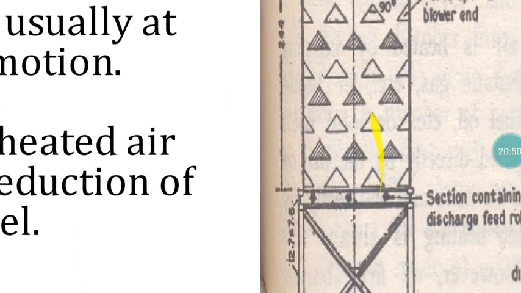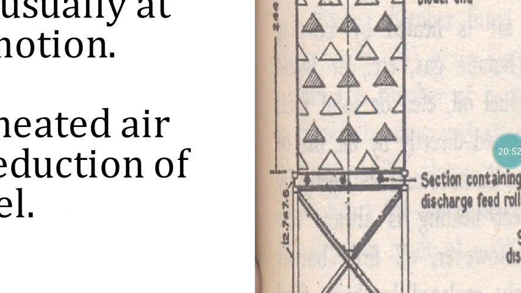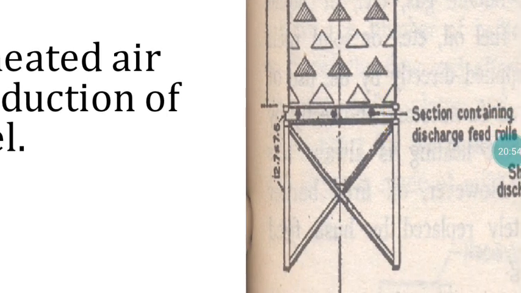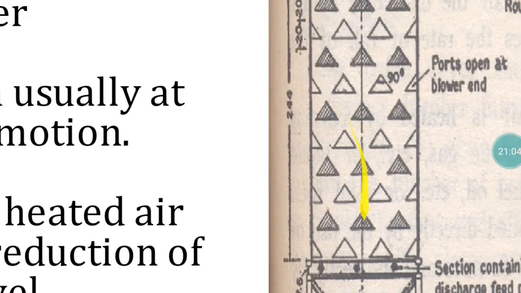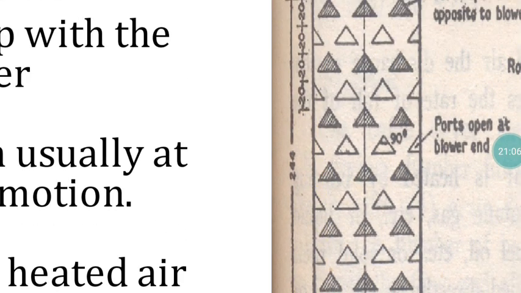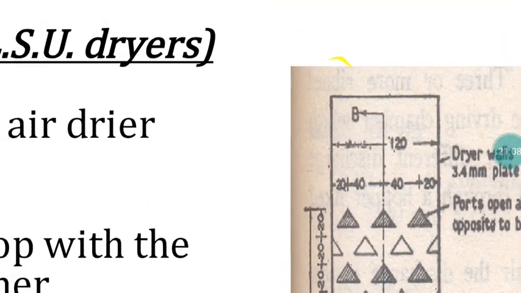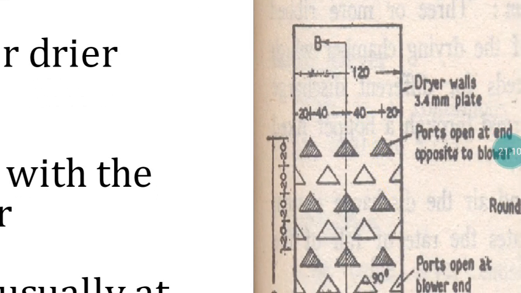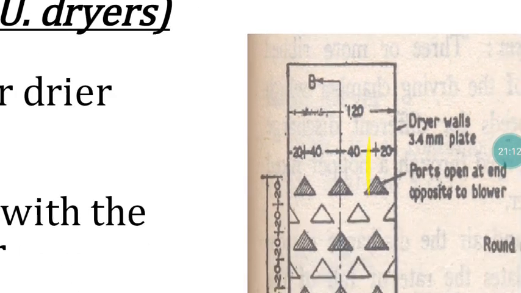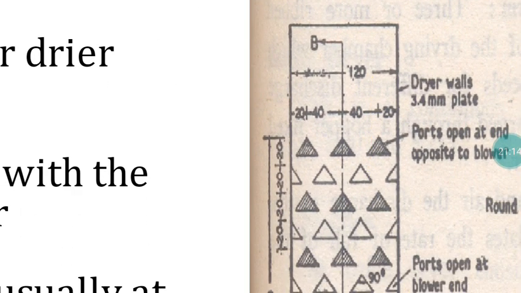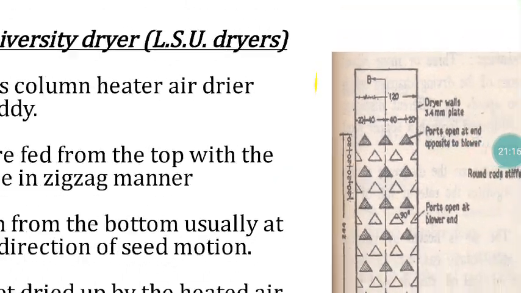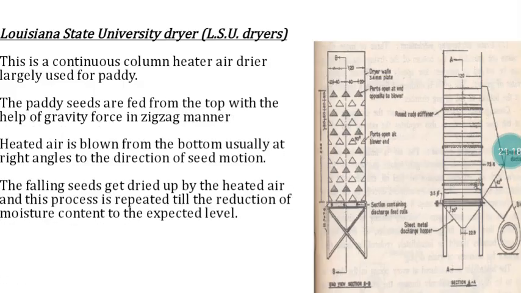So the seed will pass through the entire column and reach the bottom. At the bottom we can check the moisture content. If the desirable moisture content is reached, we can remove the seeds, or with the help of a vertical conveyor belt, the seed will be transferred again to the top. It will be delivered again from the top and take this route to the bottom. Like that this process will continue until the desirable moisture content is reached.